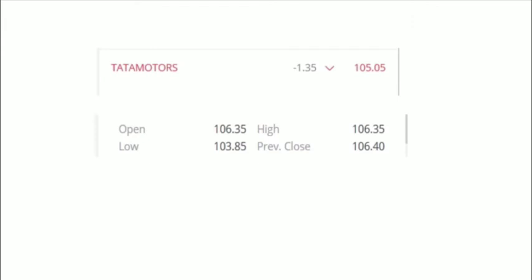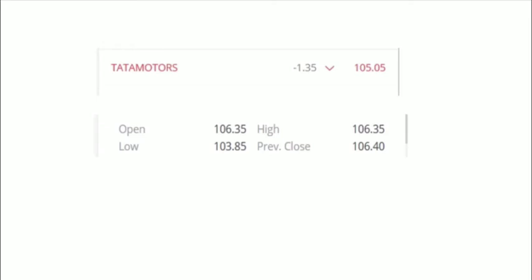Yeah, this is today's market. For Friday the close was 106.40, but today's market opened at 106.35 paise, which is the highest value. So as per our analysis, the market is going down.